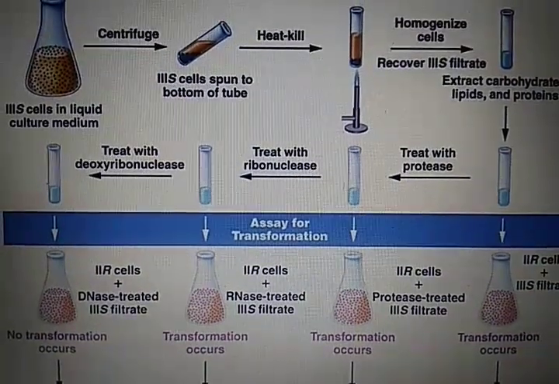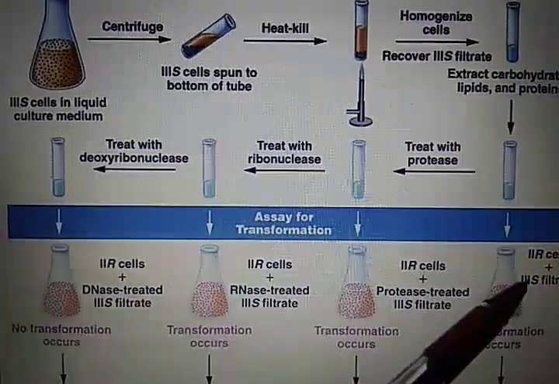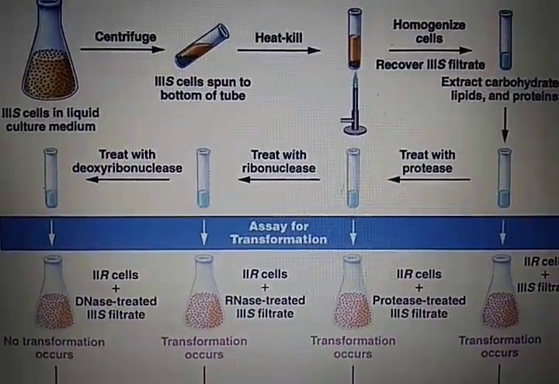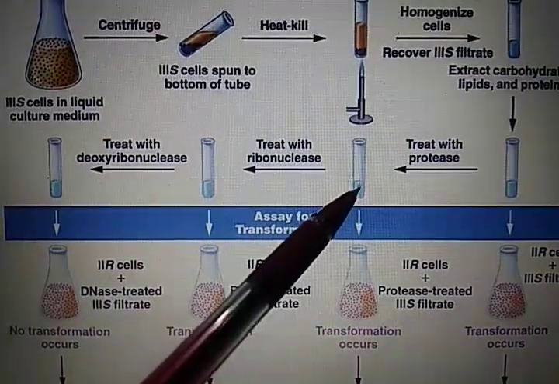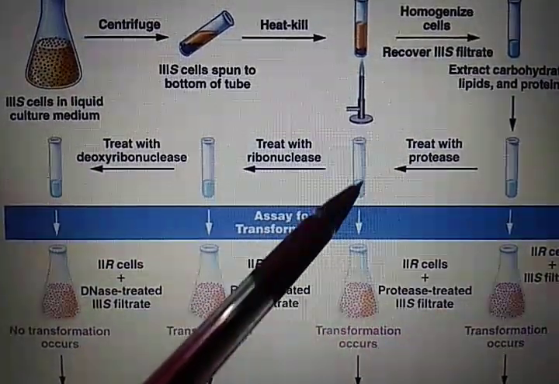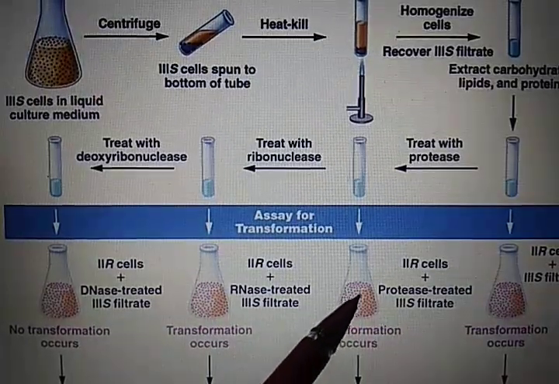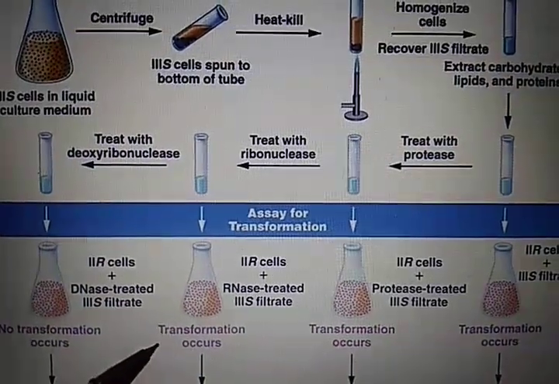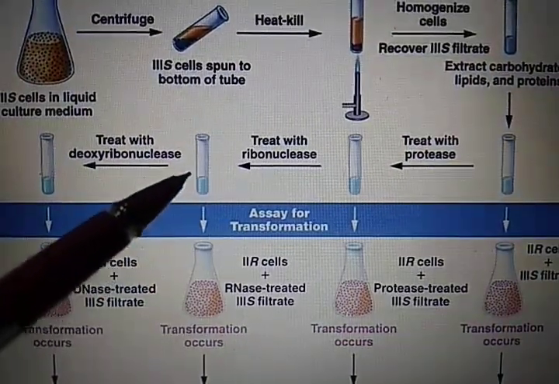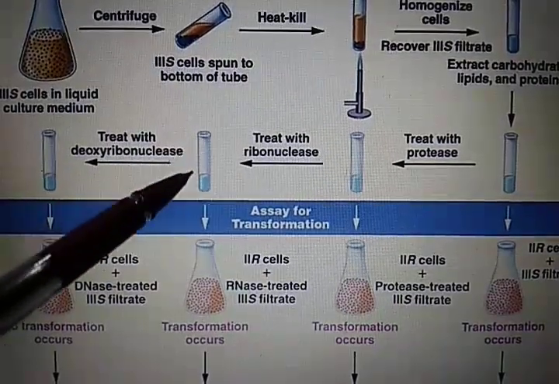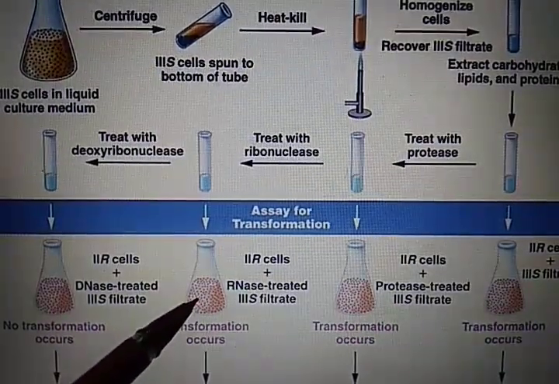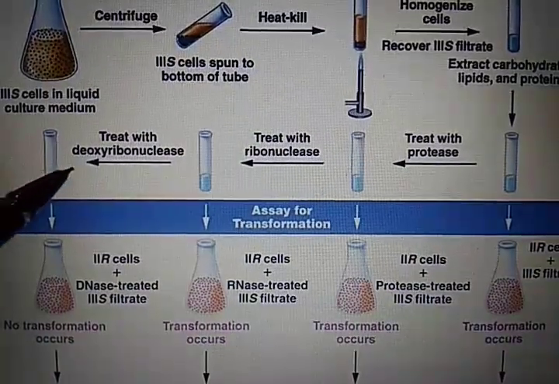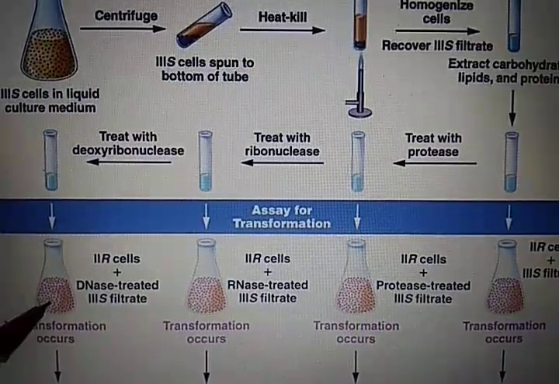Now, when this is added with R strain, they observe that transformation occurs. When the test tube containing protease is added with R strain, then also transformation occurs. And transformation also occurs when the test tube containing RNase is added with the R strain. But transformation does not occur when the test tube containing DNase is added with R strain.